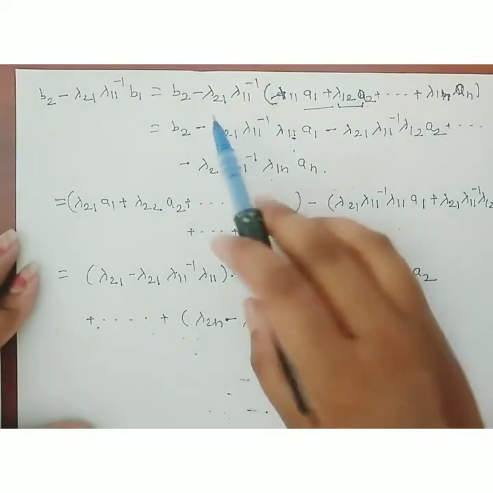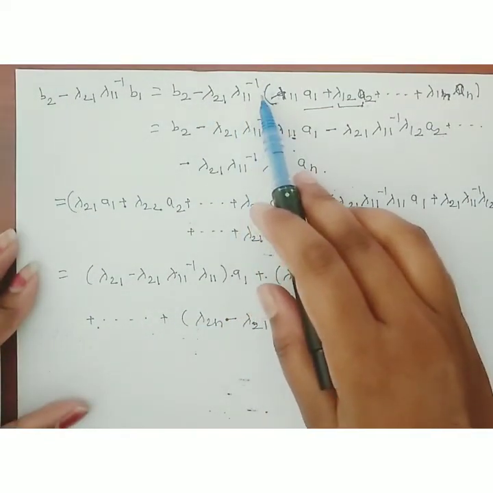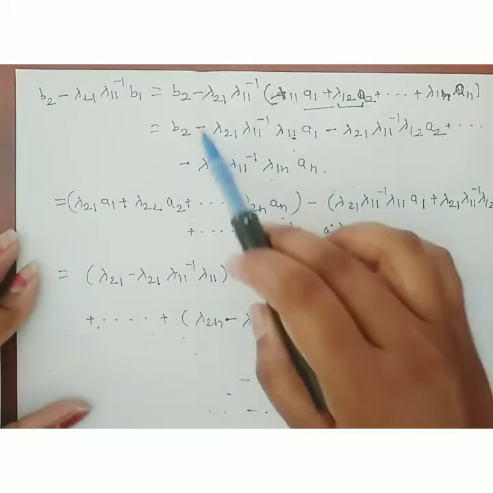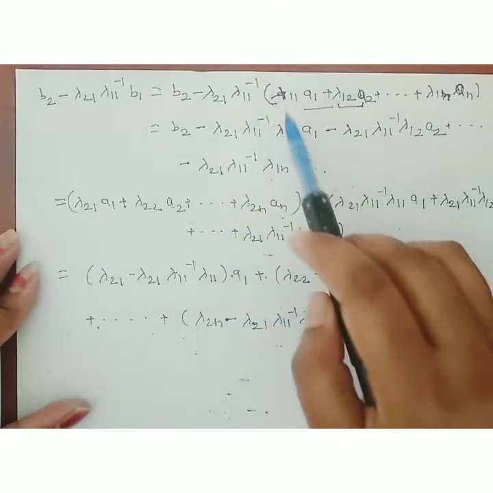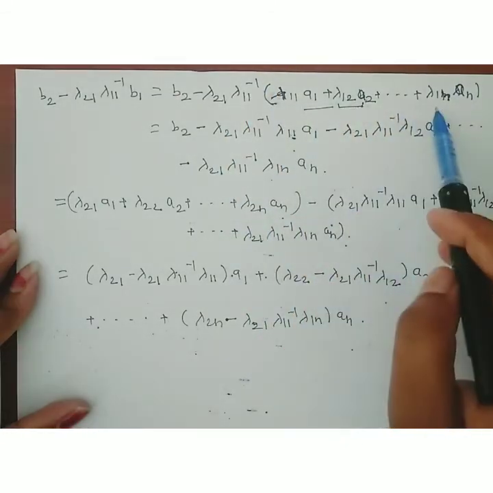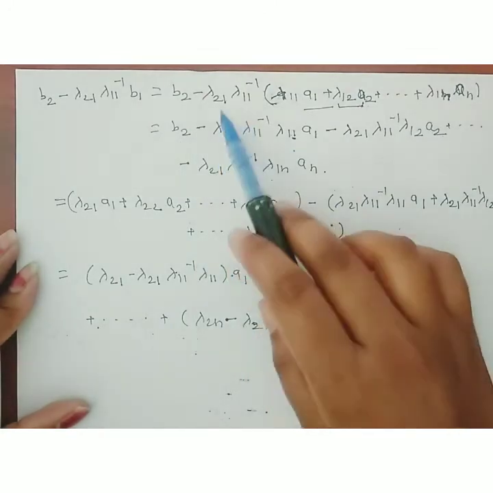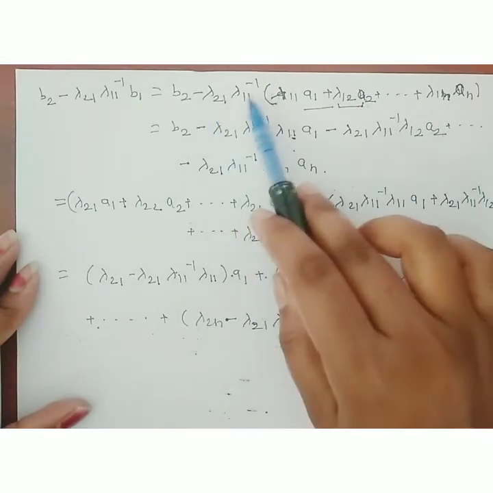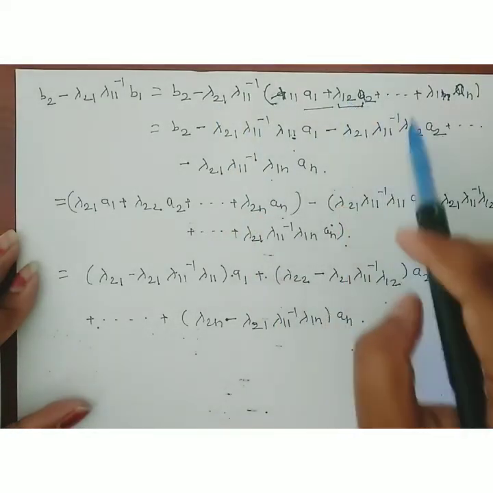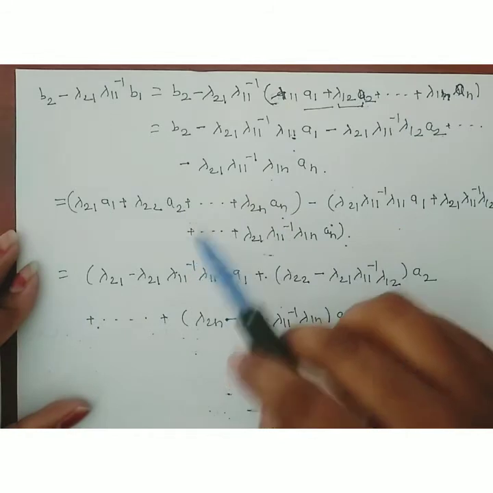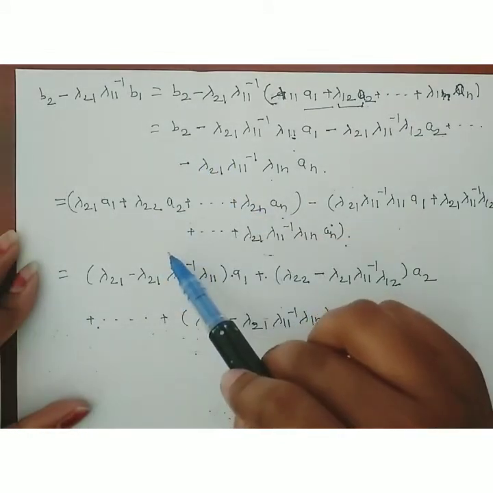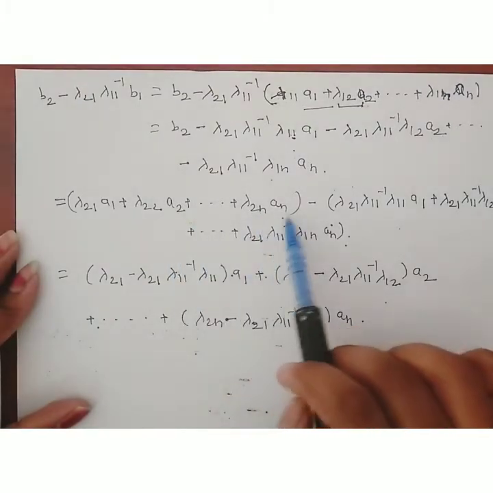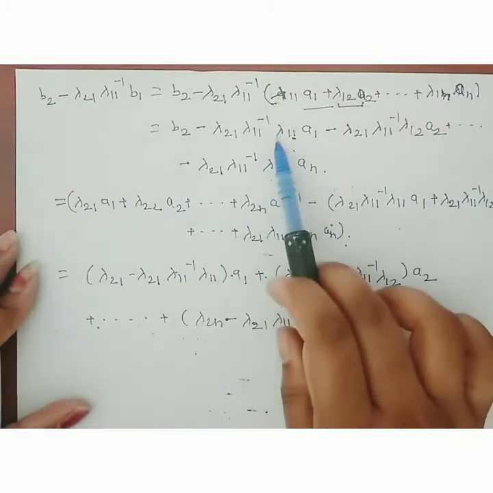Put the value of b1, then multiply lambda 21 lambda 11 inverse with each term of this bracket. This is b2 minus lambda 21 lambda 11 inverse lambda 11 a1 minus lambda 21 lambda 11 inverse lambda 12 a2 plus, and so on, up to the last term. Then put the value of b2 from the equation star: lambda 21 a1 plus lambda 22 a2 plus, and so on, up to lambda 2n an, with the subtraction as it is.